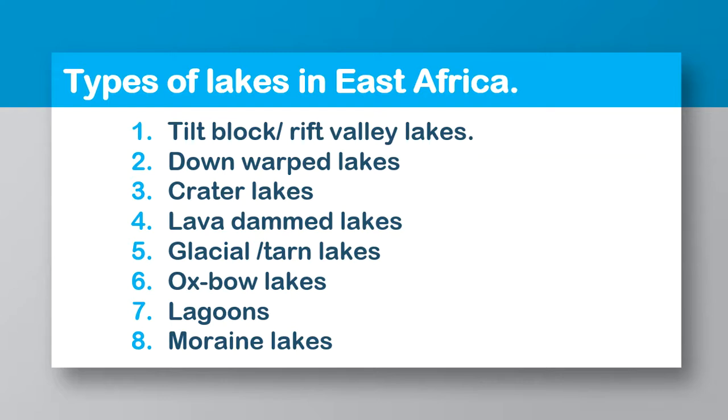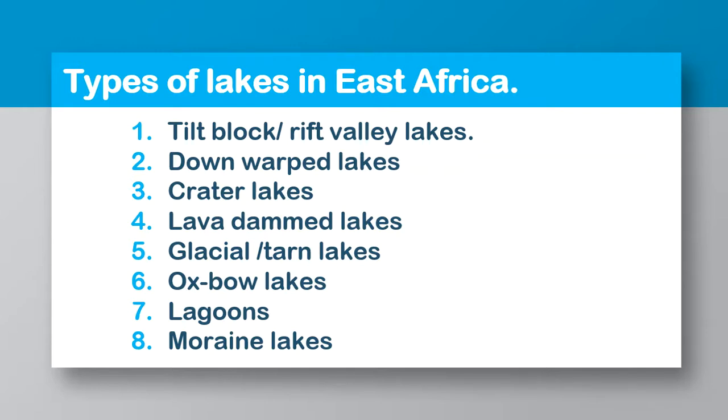Then we have the lava dammed lakes. Those form when lava flows from a volcano and it is near a river. So the magma flows down and it blocks the river, and therefore that river forms a lake.